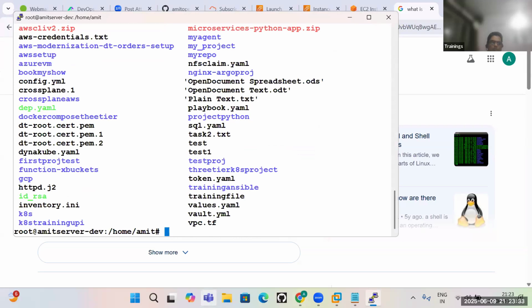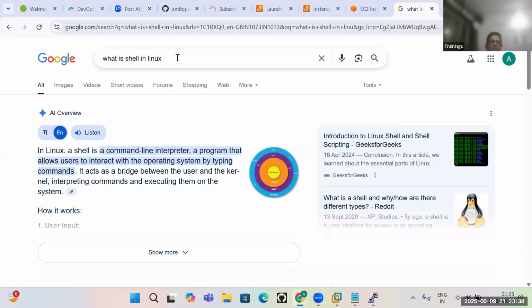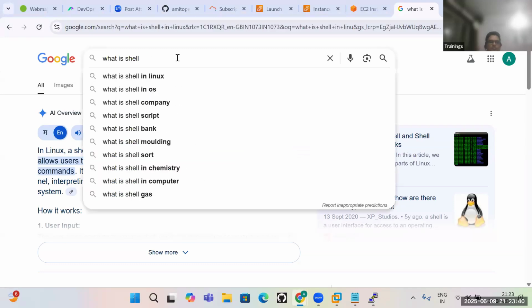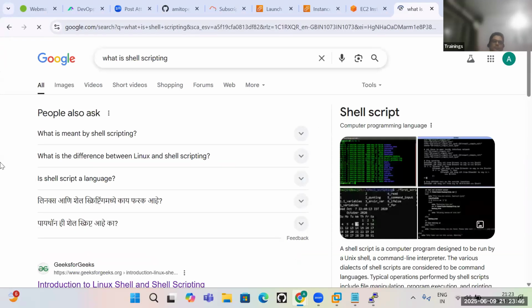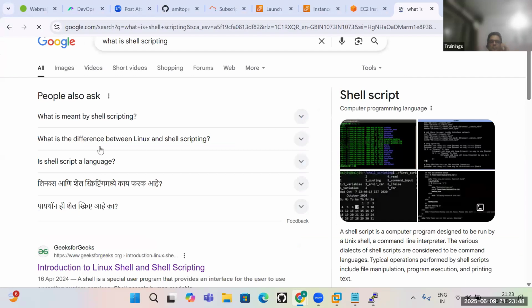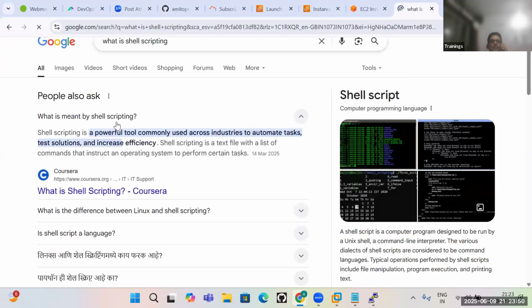Hopefully shell is clear to you. Does anyone have any question on the shell? Then the question comes, what is shell scripting? When I put these commands in a logical way in a file, that is called shell scripting, and that will be executed through the shell.